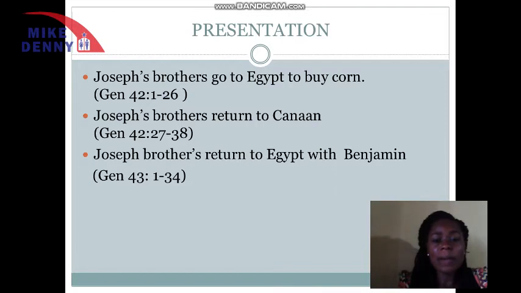While they were going back, they stopped somewhere because the bag was too heavy. One of them opened the bag and discovered that the money was inside the bag. So he alerted the others that his money was inside his bag. And all the brothers opened their bags and saw the money inside. When they went back, they explained everything to their father.